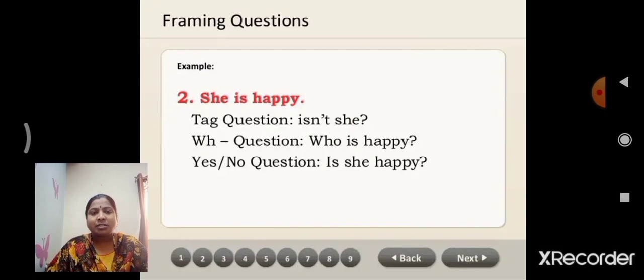Yes or no question: you can take the auxiliary verb is, and after that put the subject. Is she happy? Tag question: isn't she? WH question: who is happy? Yes or no question: is she happy? Write it, children.